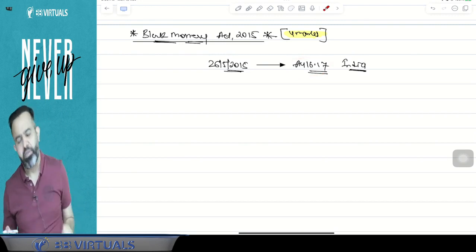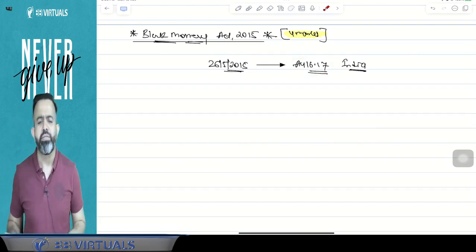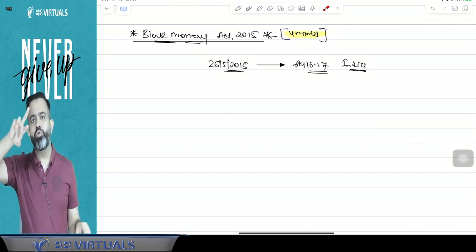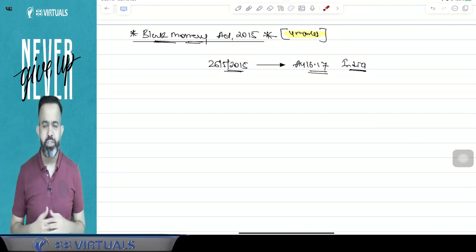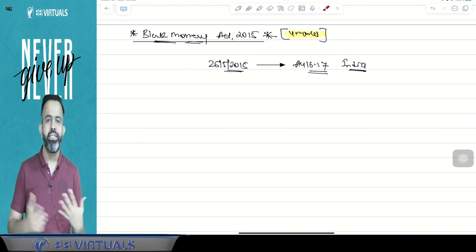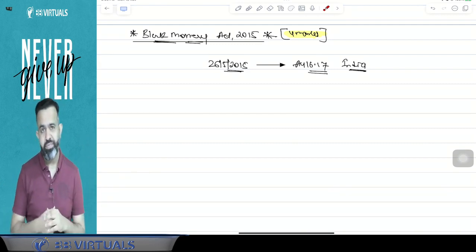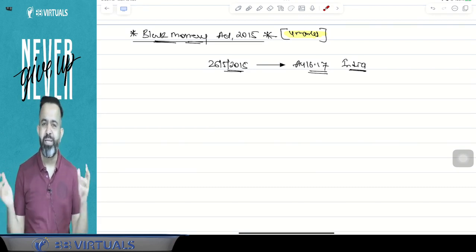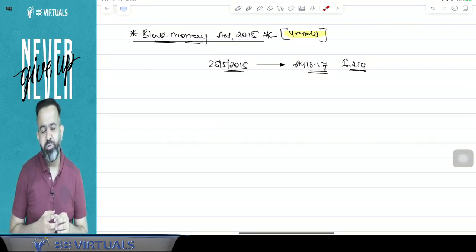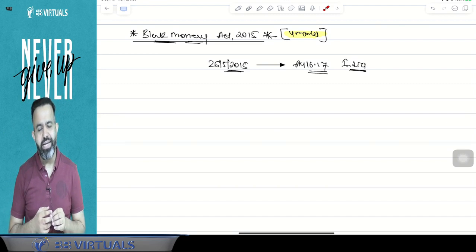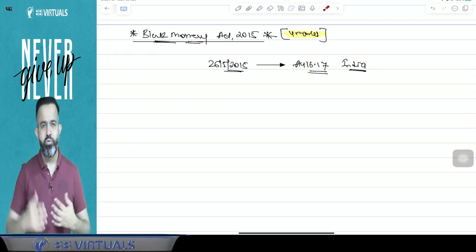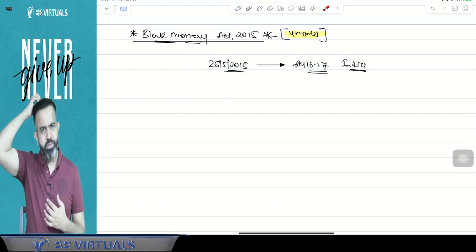Now what is the need of the Black Money Act? If you remember, before the 2014 election, in 2013, at that time Congress was in power. At that time everyone was talking about black money, black money, black money. And if you remember, Narendra Modi ji said that there is a lot of black money outside India, meaning Indian persons deposited amounts in Swiss banks, and they are having lots of assets outside India.